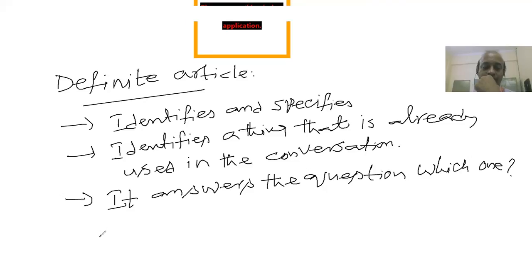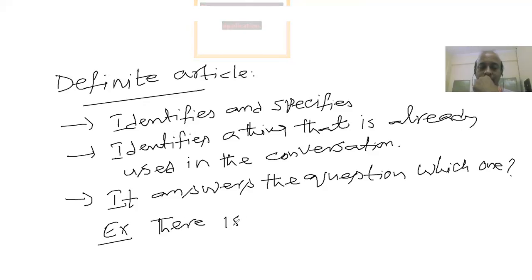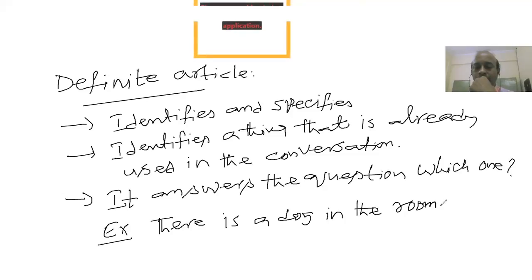For example, there is a dog in the room. There's a dog in the room, right?